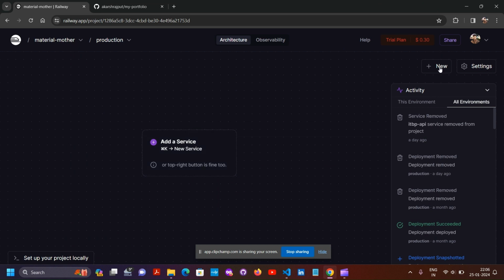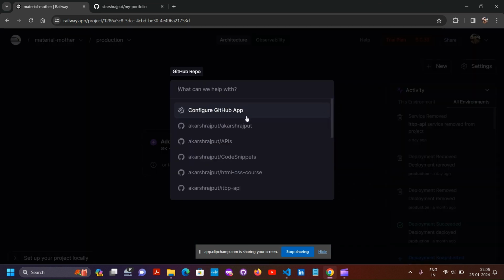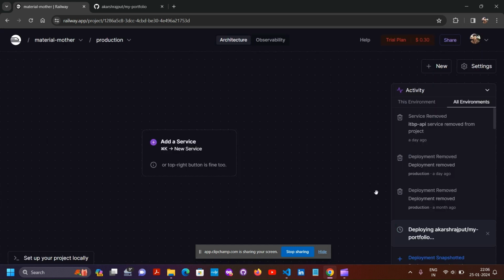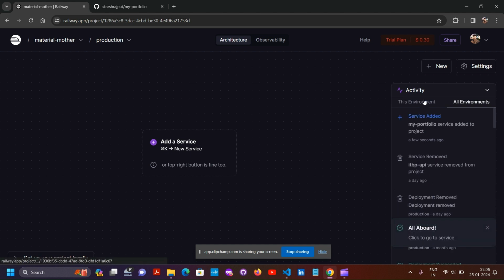After doing this setting, when we click on the new icon, GitHub repo, my portfolio account repository is this one. Now it will deploy my application automatically. We will have to just click on this